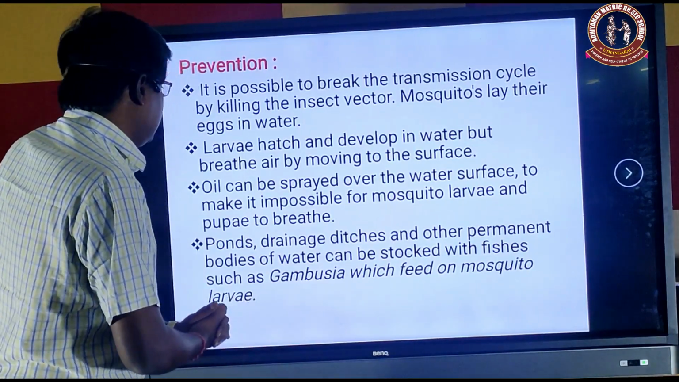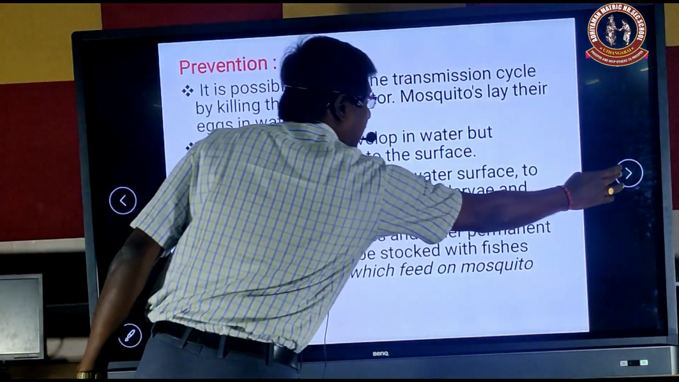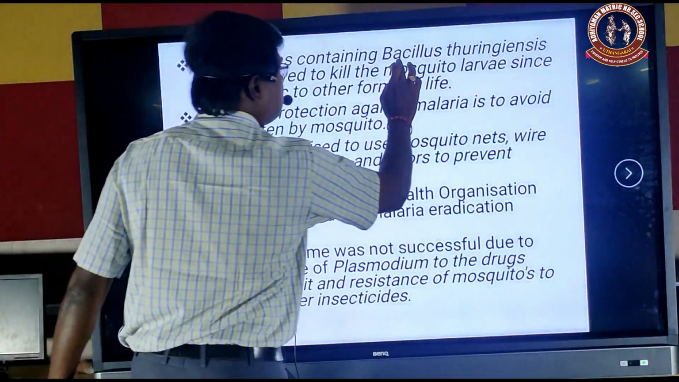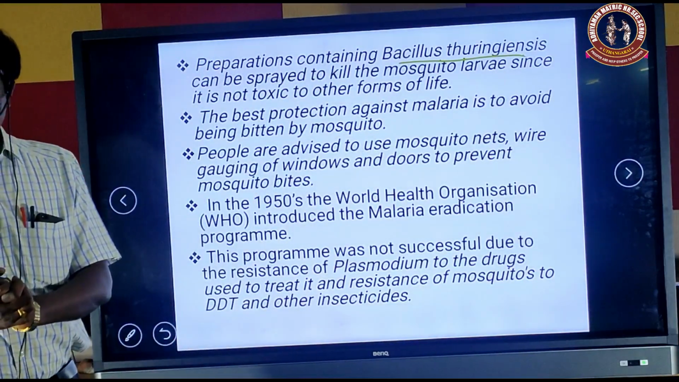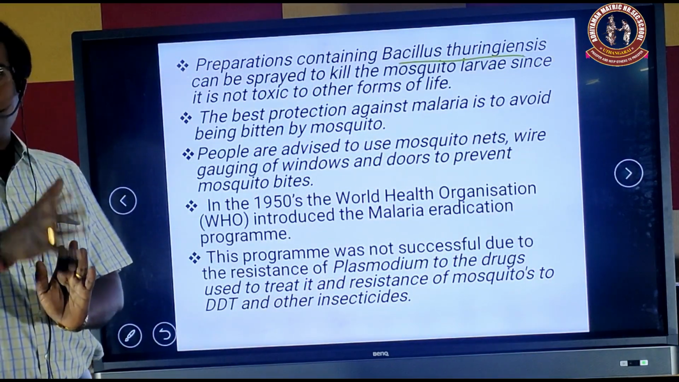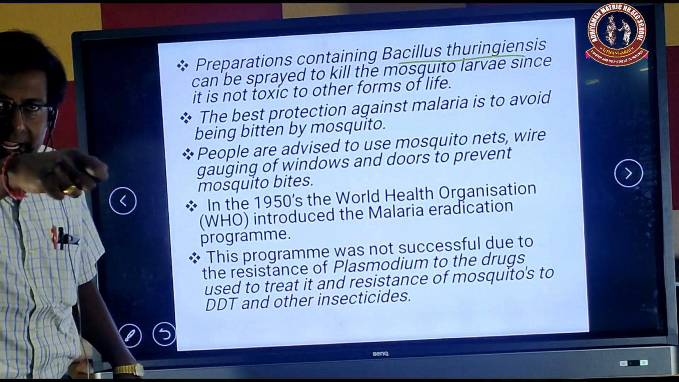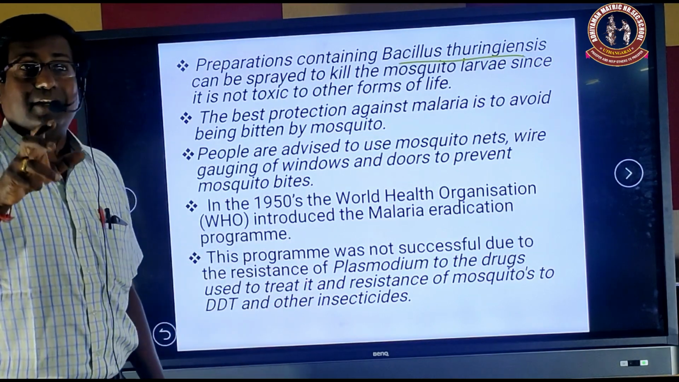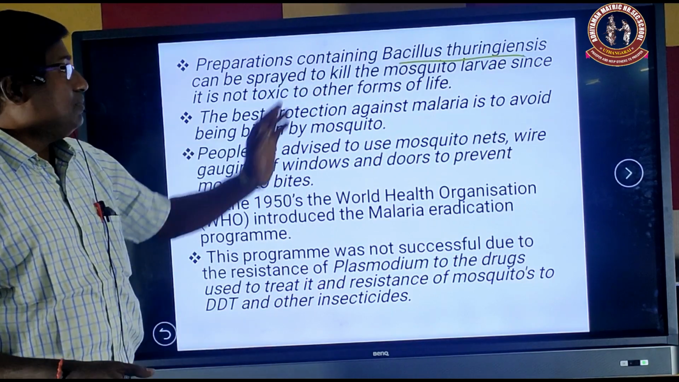Okay, then the next one. We can use Bacillus thuringiensis. Bacillus thuringiensis is a bacterium that is very toxic to mosquito larvae. We can spray it on the water bodies. What happens? The mosquito larvae die, but other aquatic forms are not killed by Bacillus thuringiensis.